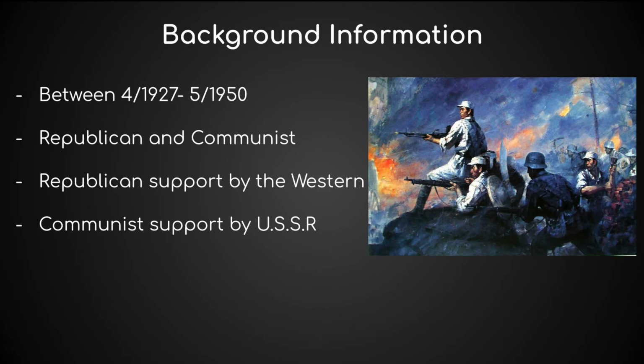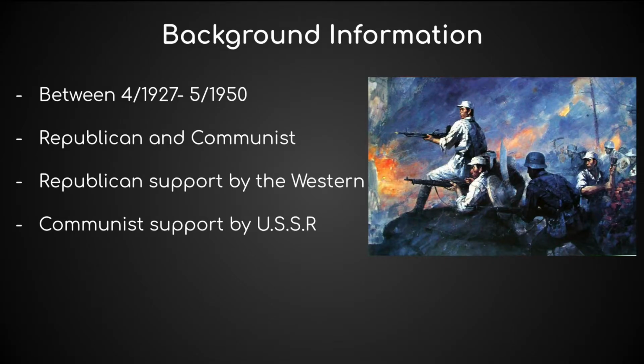To discover the Chinese Civil War, we need some background information. The Chinese Civil War happened between April 1927 and May 1950. It was a war between two sides, the Republicans and the Communists. The Republicans were supported by the West, with the US and the Allies, and the Communists were supported by the USSR.